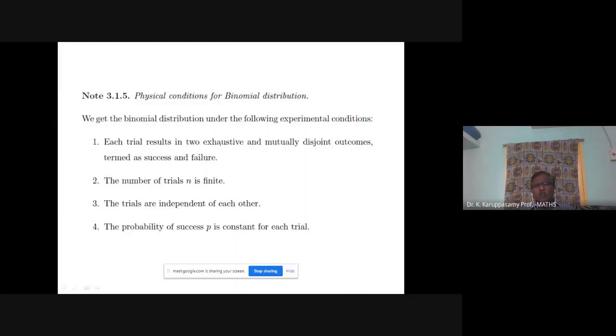When we use binomial distribution, we cannot apply it for all cases. We get binomial distribution under the following experimental conditions.